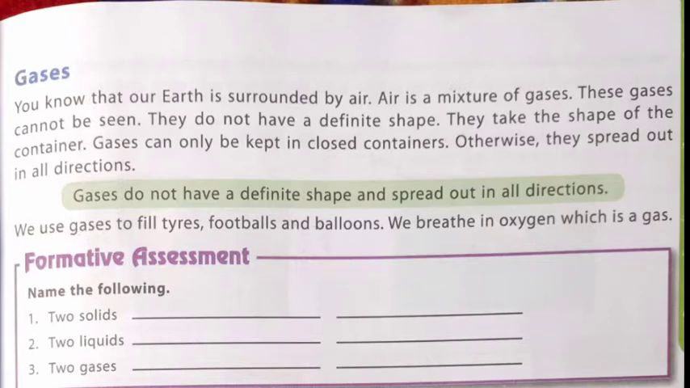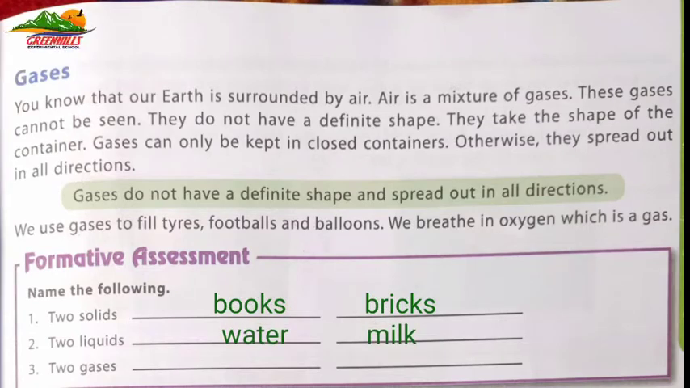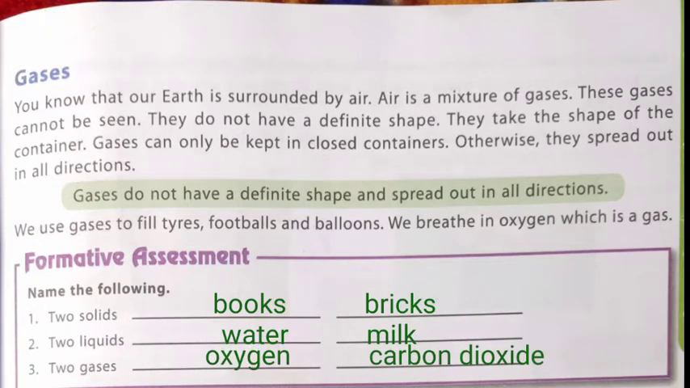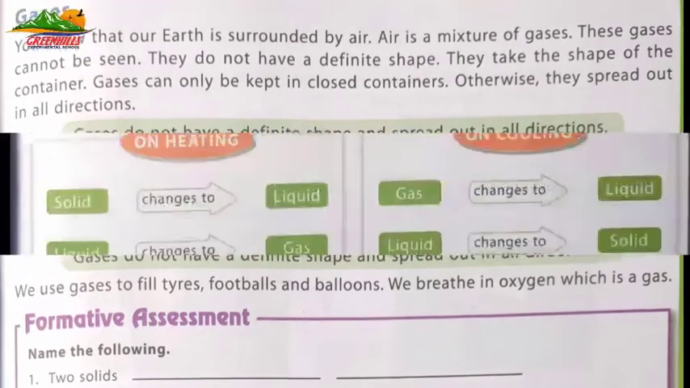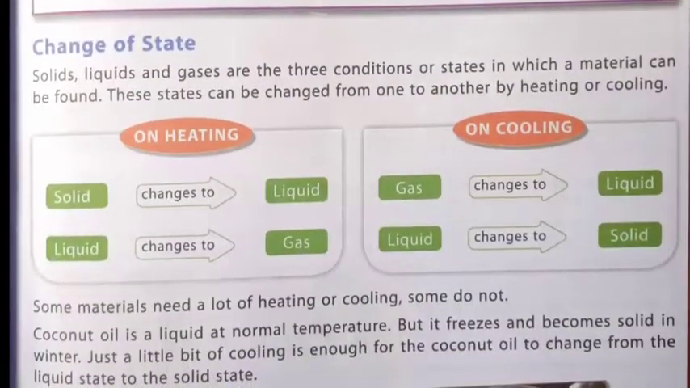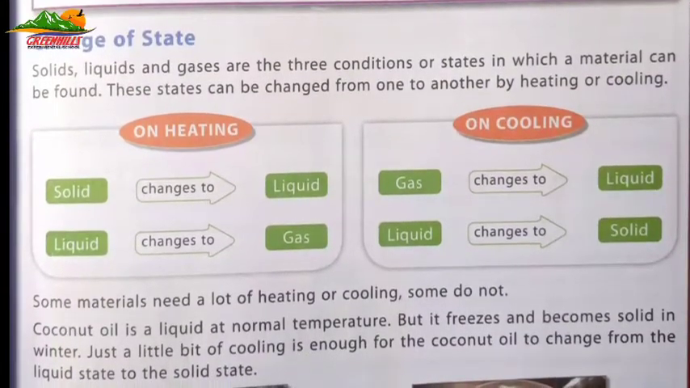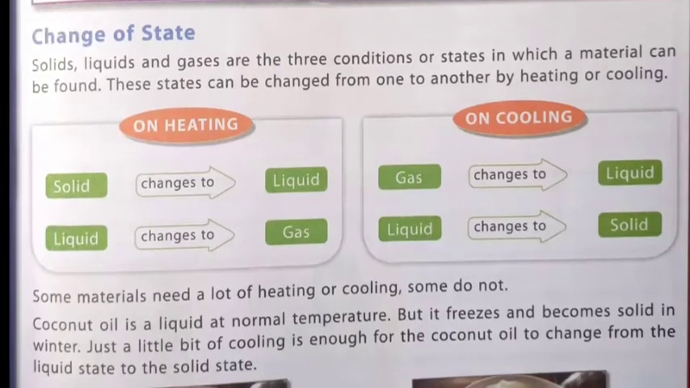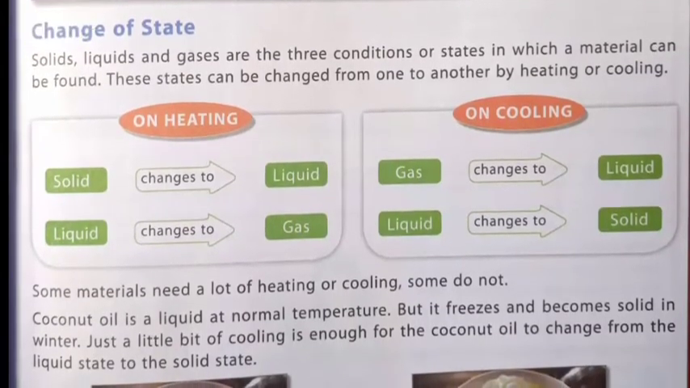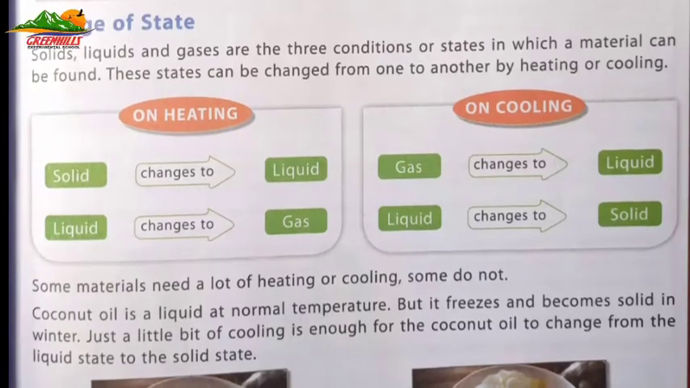Answer of first one: 2 solids are books and bricks. Number 2, 2 liquids are water and milk. 2 gases are oxygen and carbon dioxide. Change of state. Solids, liquids and gases are the 3 conditions or states in which a material can be found.